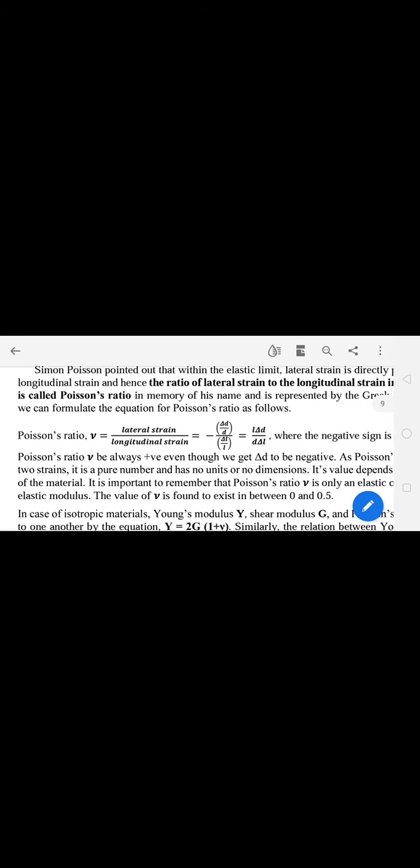Here it is important to remember that Poisson's ratio is only an elastic constant. It is not an elastic modulus. It is simply the ratio of one type of strain to another type of strain. So it is also dimensionless as well as unitless.